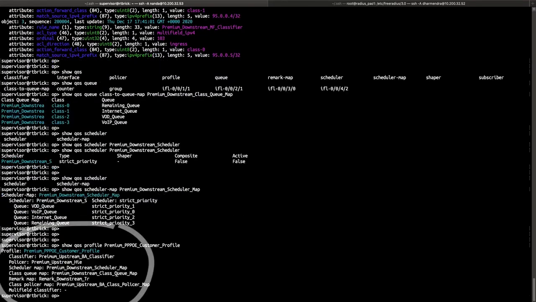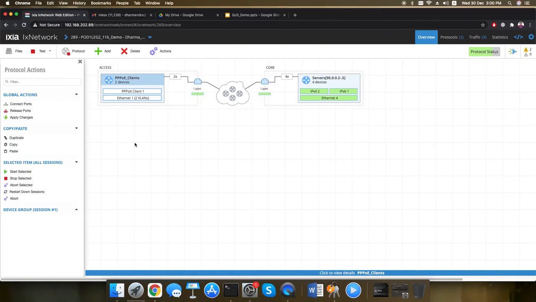So if we look at the QoS profile, all the QoS building blocks have been mapped to this profile. This is the profile. Once the subscriber is authenticated, it will get installed on the subscriber. So now let's move on to Ixia to bring up the subscriber.